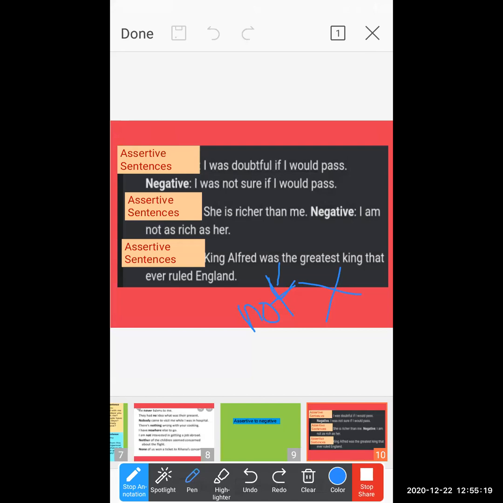If you thought that just adding "not" completes my sentence, no. If you add "not" here, you are changing the basic meaning of the sentences. You are not doing sentence transformation. You totally change the basic meaning. You have to do the sentence transformation. Understood, students?